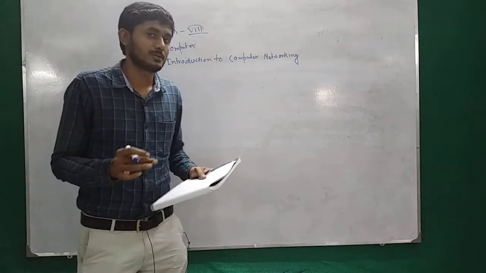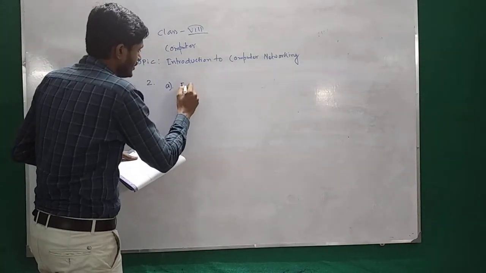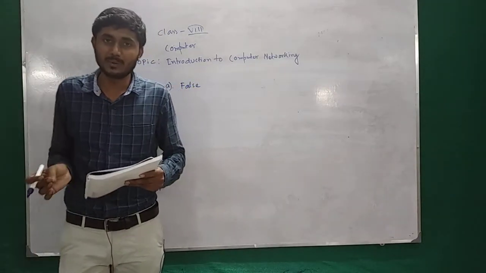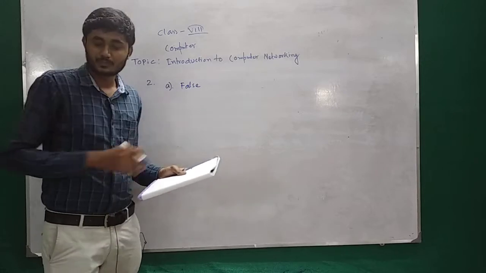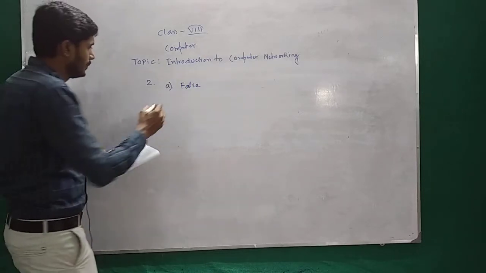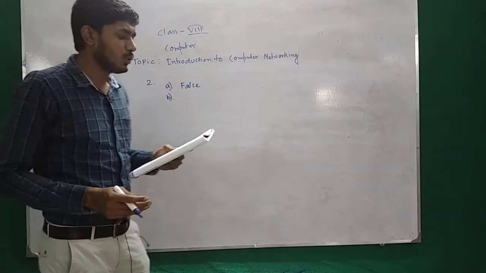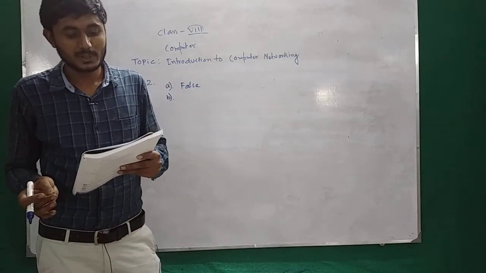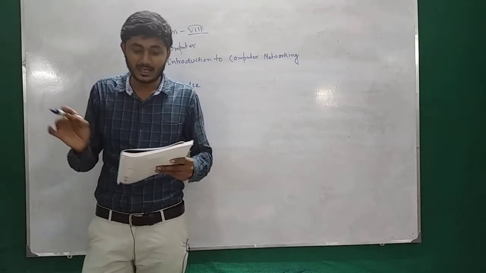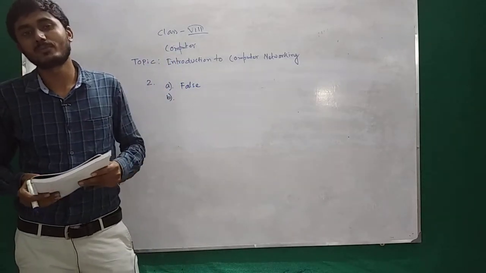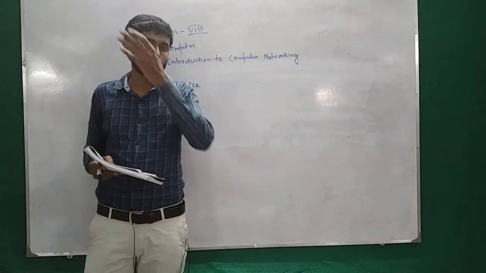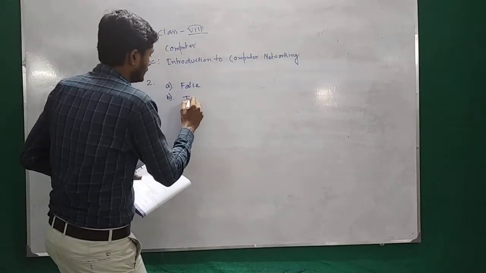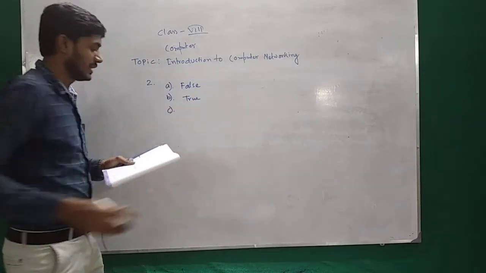Is it true or false? It is false. So in star topology, all nodes are connected to a common cable. No, it's false. Next one. B. Network within a city is the metropolitan area network. That means metropolitan area network covers an entire city. We know that very well. So it is true. Next, question number C.